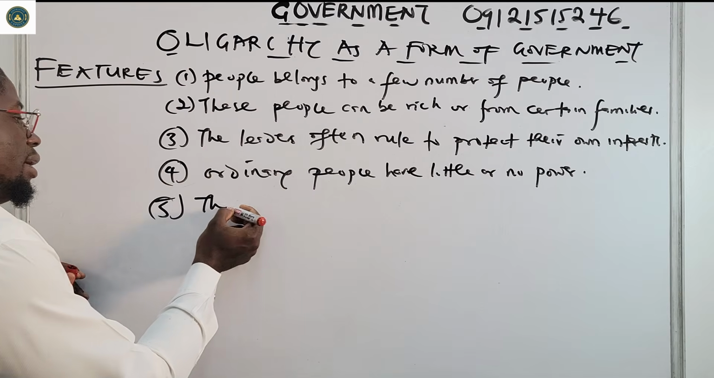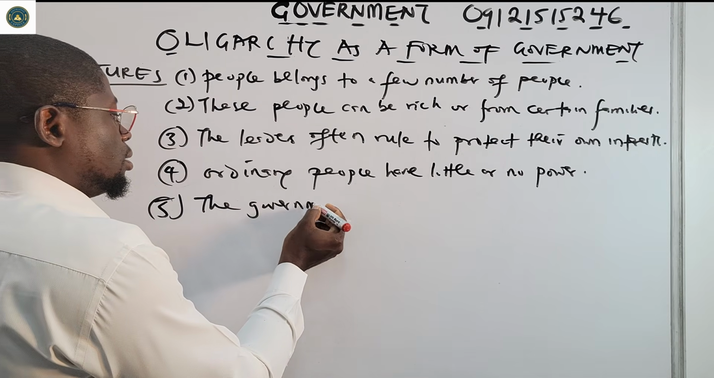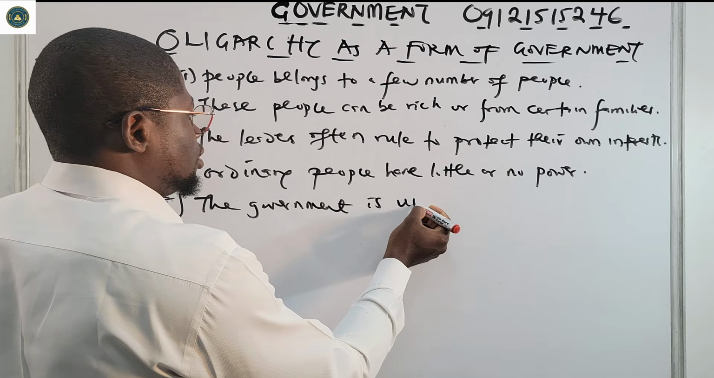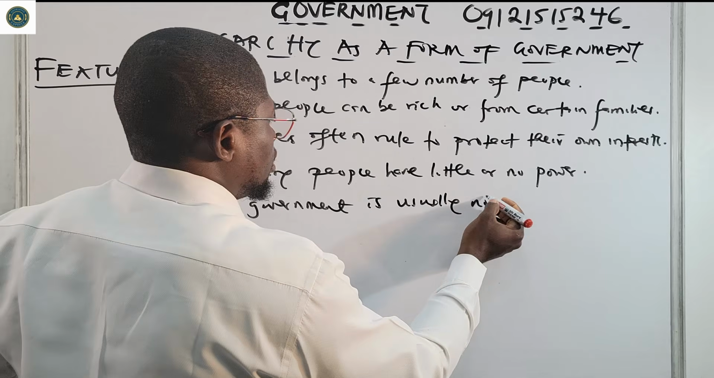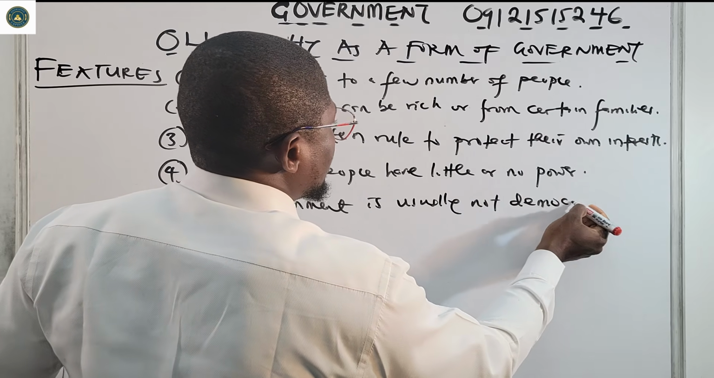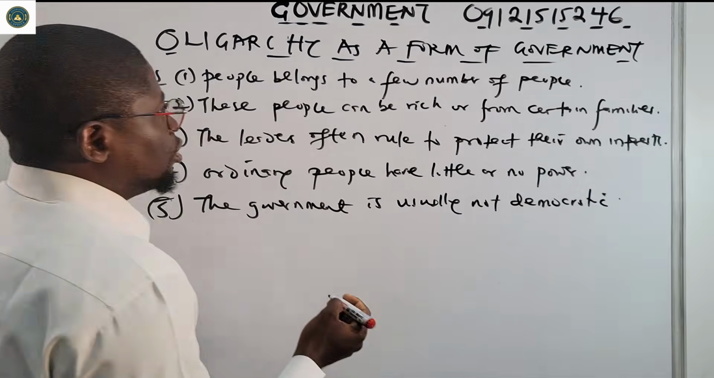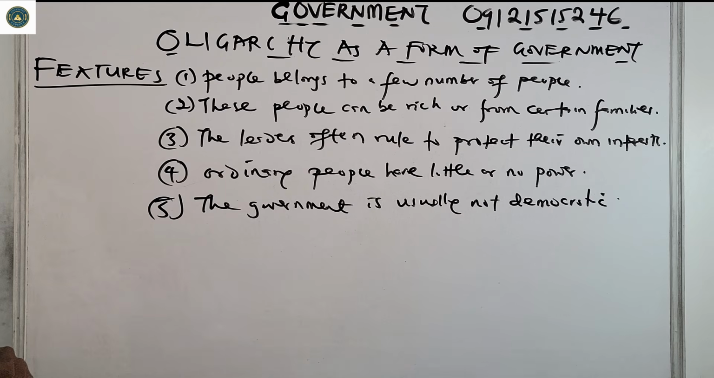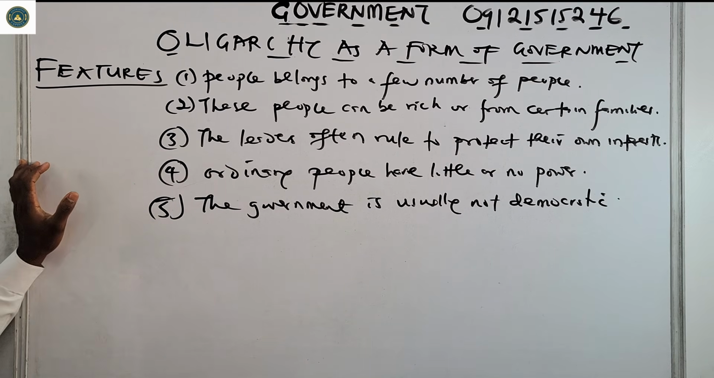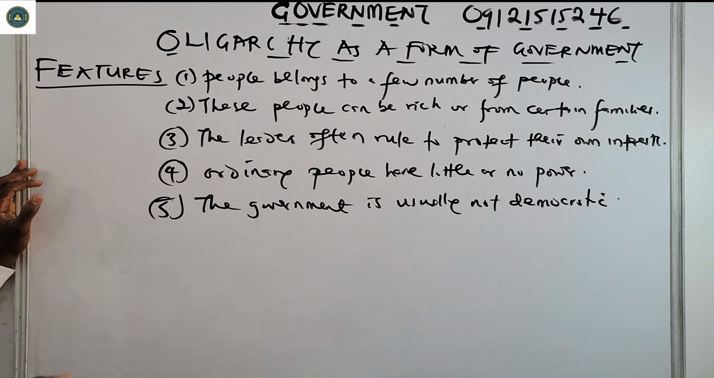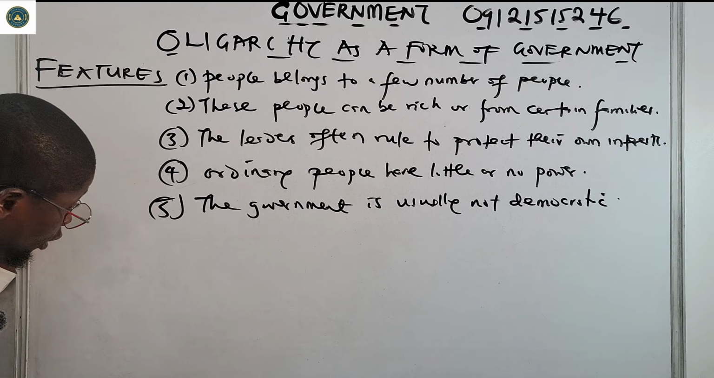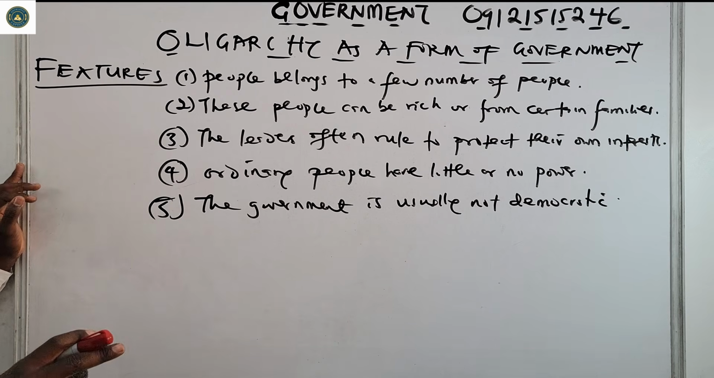Then number 5, obviously, the government, will it be democratic? No, so the government is usually not democratic. The government is usually not democratic at all, because people do not have any say. They don't practice democracy.